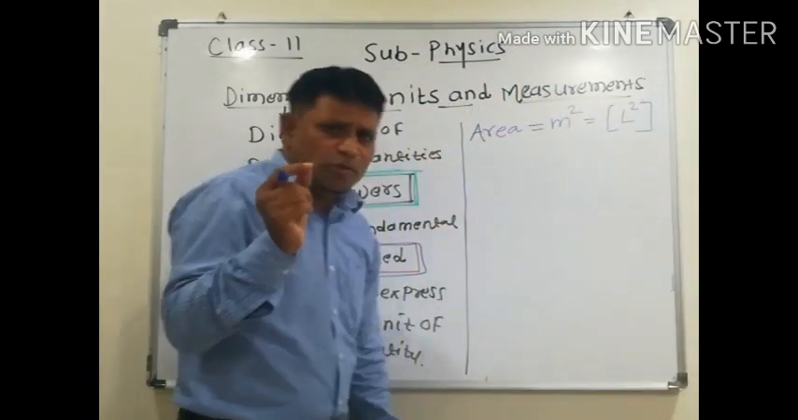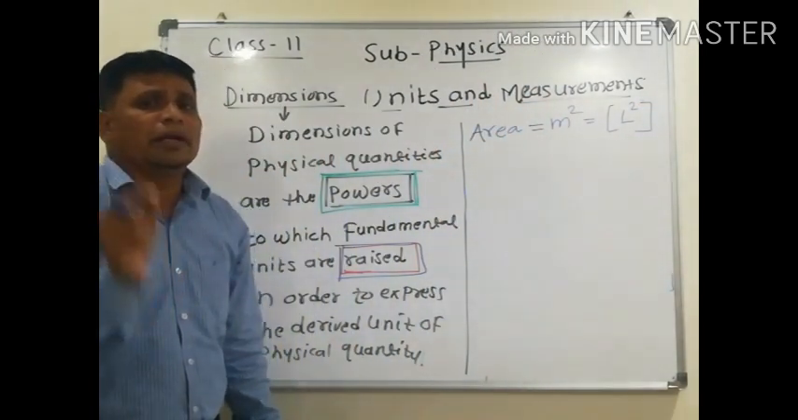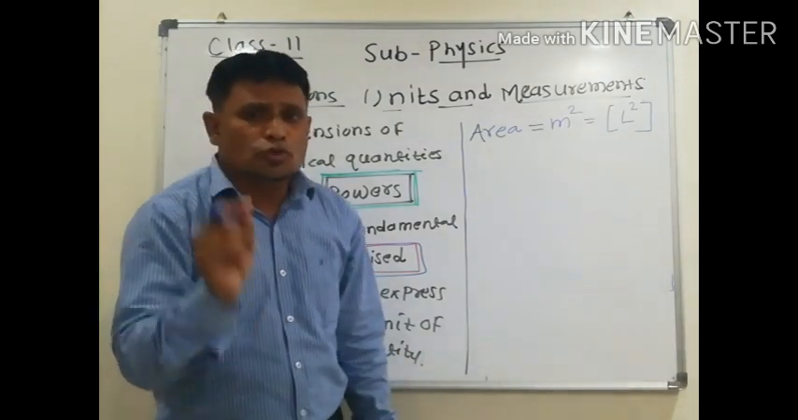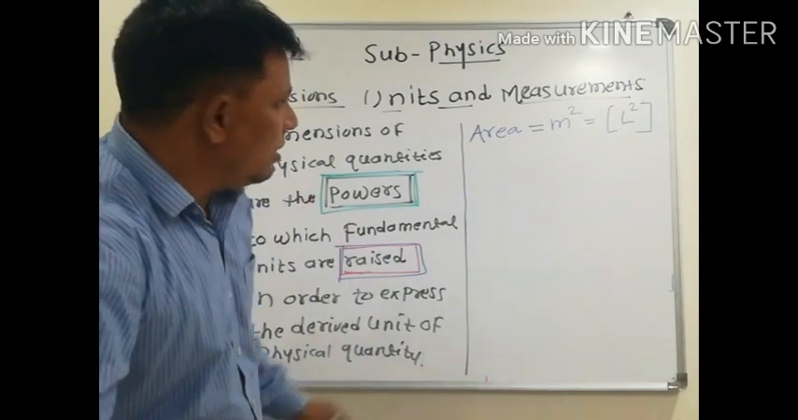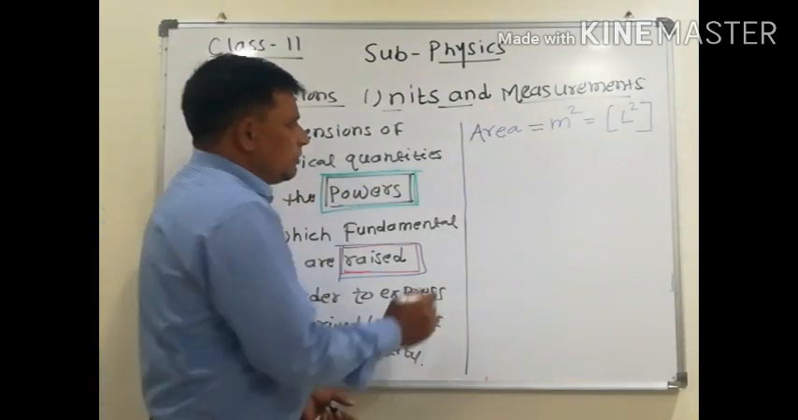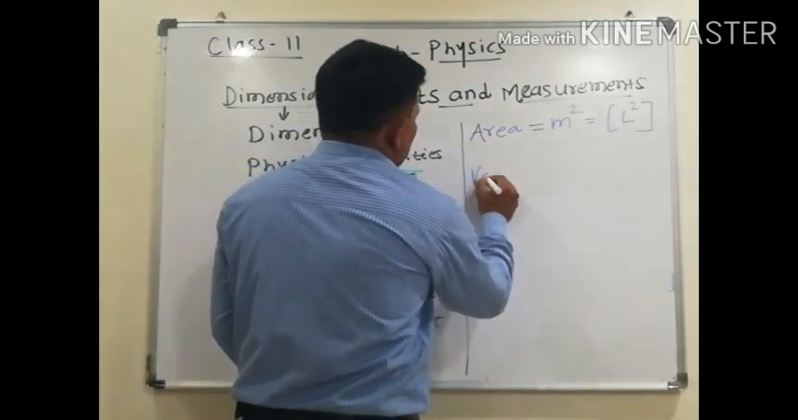So what is the meaning of square bracket? Square bracket is very important. That shows the nature of the physical quantities. Okay, L square. Then volume.